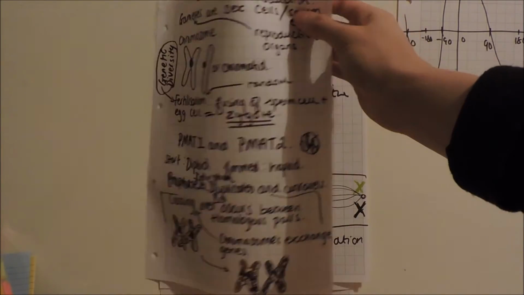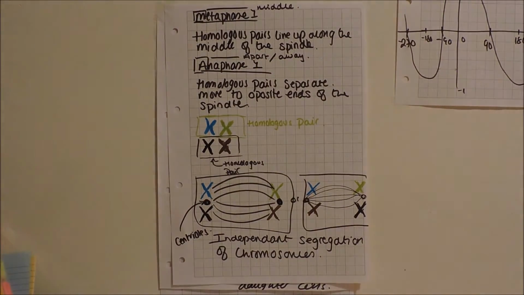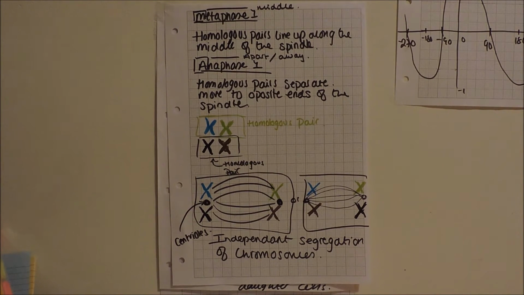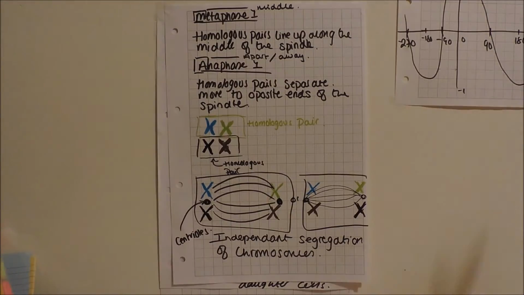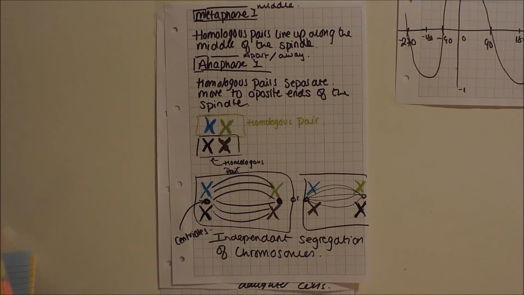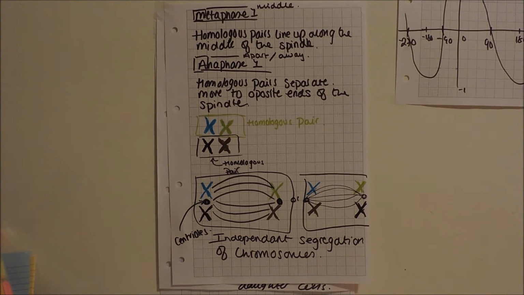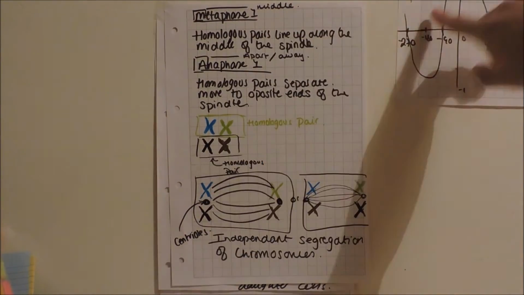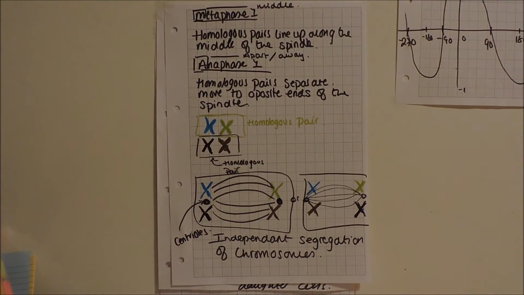Moving on, we will go on to metaphase. So metaphase 1. That was prophase 1, and this is metaphase 1. The homologous pairs line up along the middle of the spindle. In mitosis, we know that spindles are formed, spindle fibres made out of microtubules, and the centrioles forming the spindles and all that. But you don't need to know too much about that. Just know that for metaphase, take the M and it makes middle. So M, middle, homologous pairs line up along the middle of the spindle, or the equator. That's the correct word to put, equator.